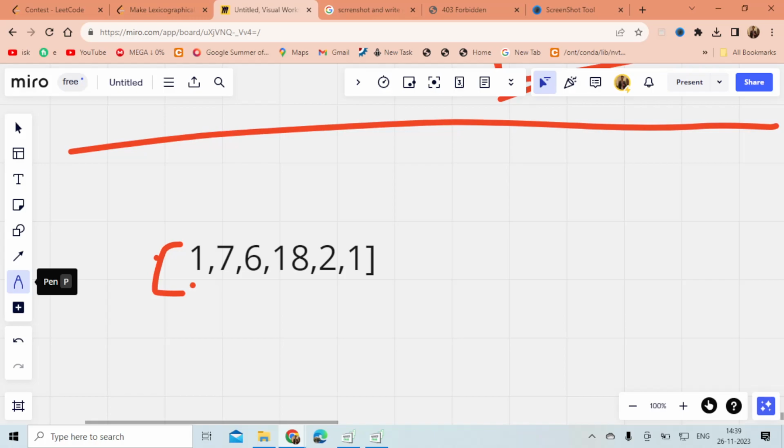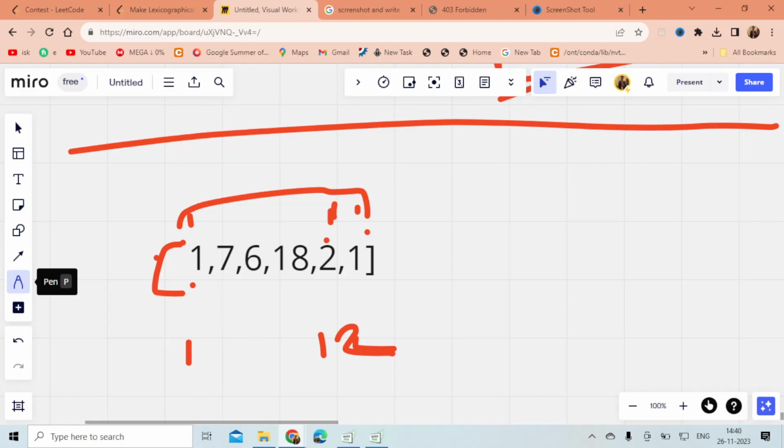I can swap this 1 with 1. So I will try to make this group lexicographically small. How can I make this lexicographically small? 1 will be here, 1 will be here, and 2 will be here.